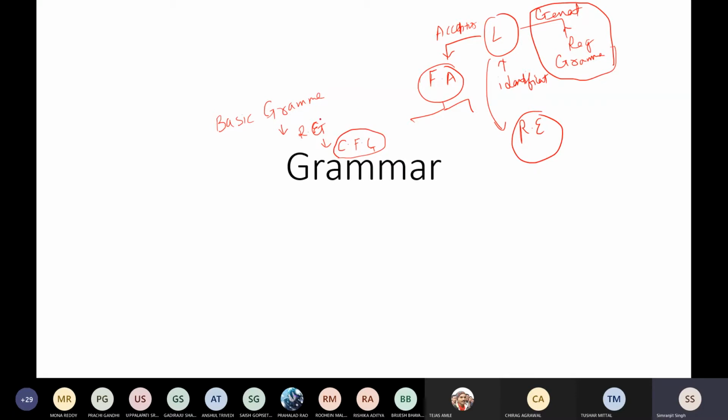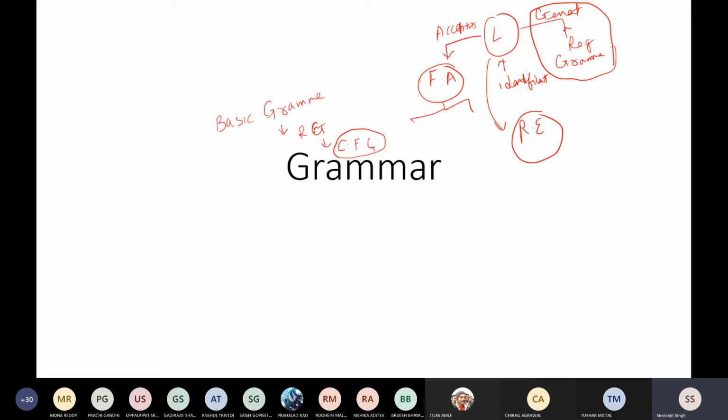First of all, you should understand how to make a grammar. If you understand how to make a grammar, then you can easily make any grammar. It can be context-free, it can be regular, it can be an unrestricted grammar also. So first of all, you have to learn how to design a grammar for a particular language.